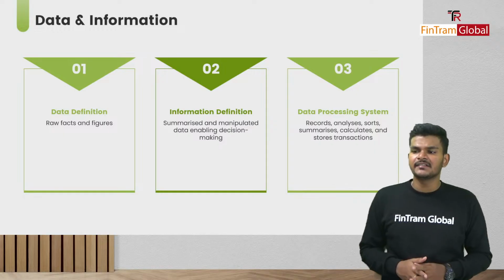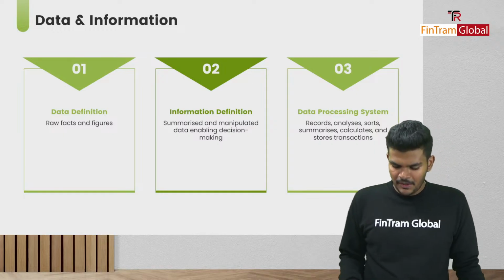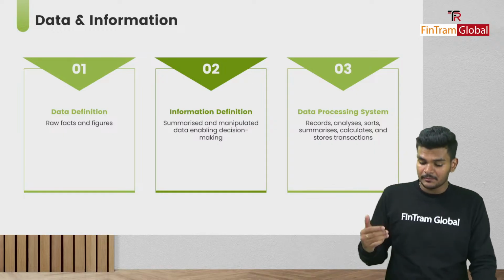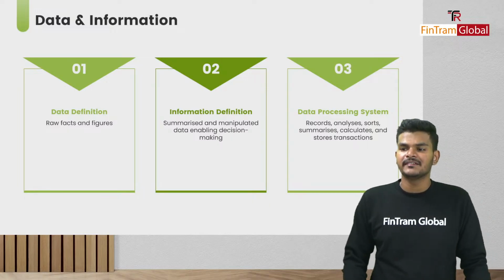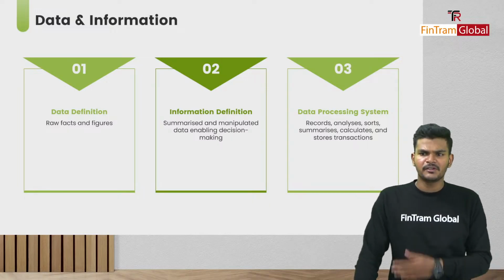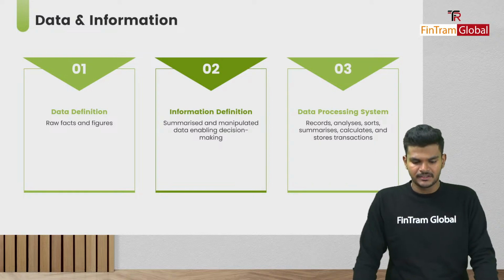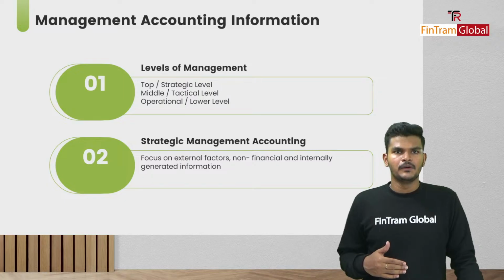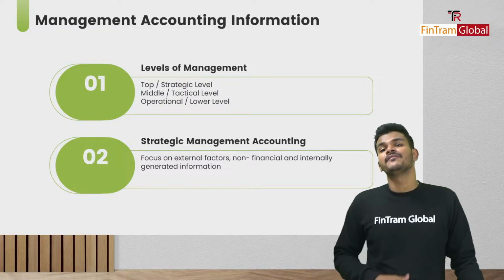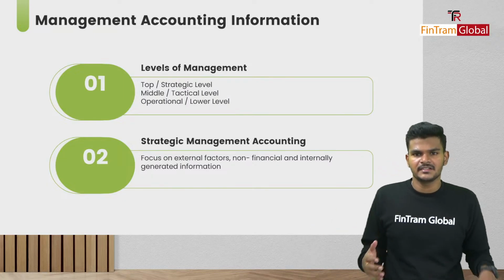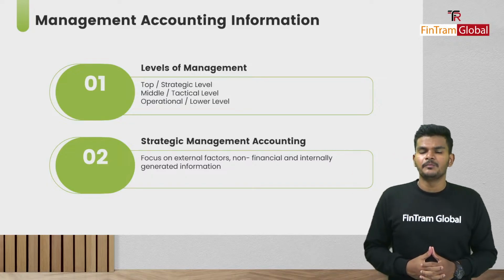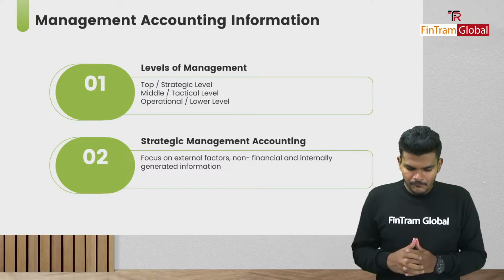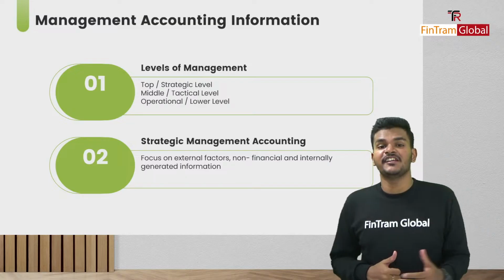And of course, there are certain data processing systems as well, which record, analyze, sort, summarize, calculate, and store certain transactions. Okay, folks. So when we talk about these data processing systems, there are many different types of information systems that we have in an organization. We will look into that later. First of all, let's have a look at another aspect, which is management accounting information.